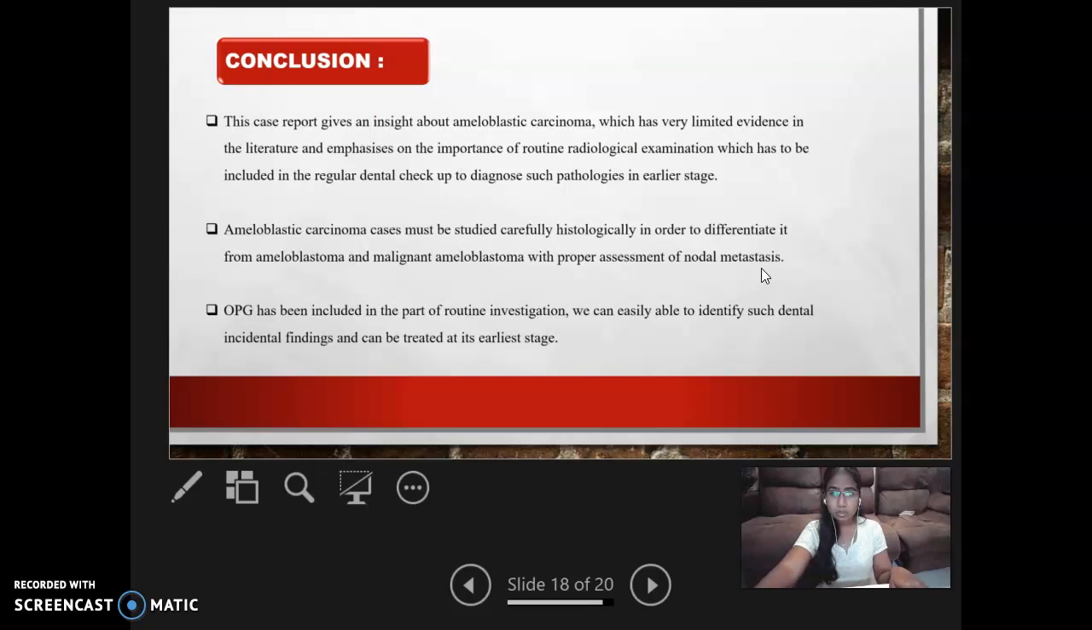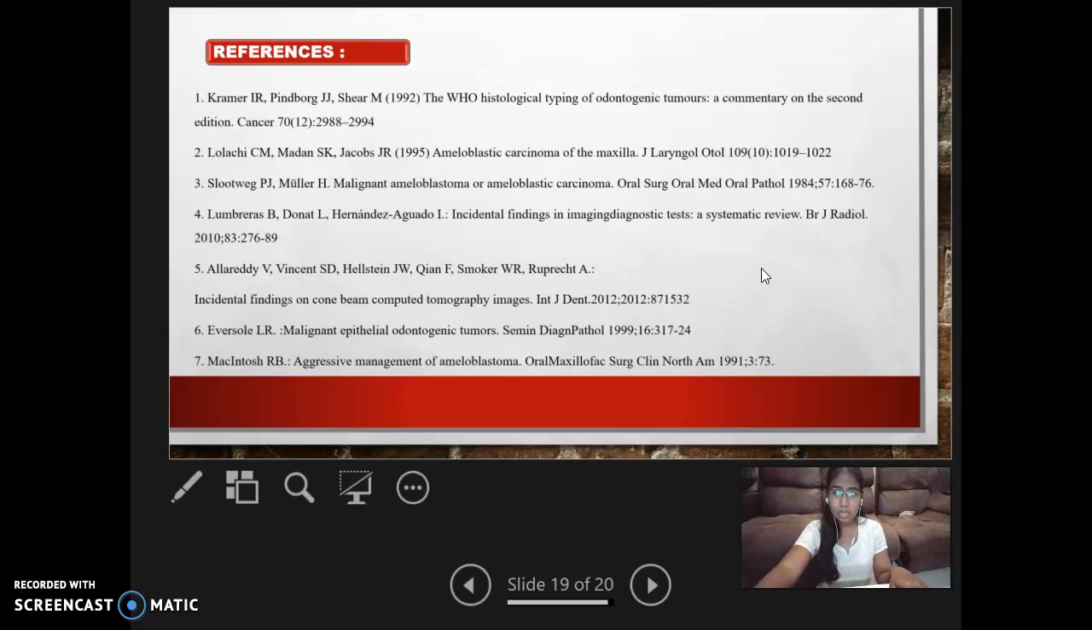Conclusion: this case report gives an insight into ameloblastic carcinoma, which has very limited evidence in the literature, and emphasizes the importance of routine radiological examination, which has to be included in the regular dental checkup to diagnose such pathologies in earlier stages. Ameloblastic carcinoma cases must be studied carefully histologically in order to differentiate them from ameloblastoma and malignant ameloblastoma, with proper assessment of nodal metastasis. If the OPG is included as part of routine investigation, we can easily identify such dental incidental findings and treat them at an earlier stage. These are my references.